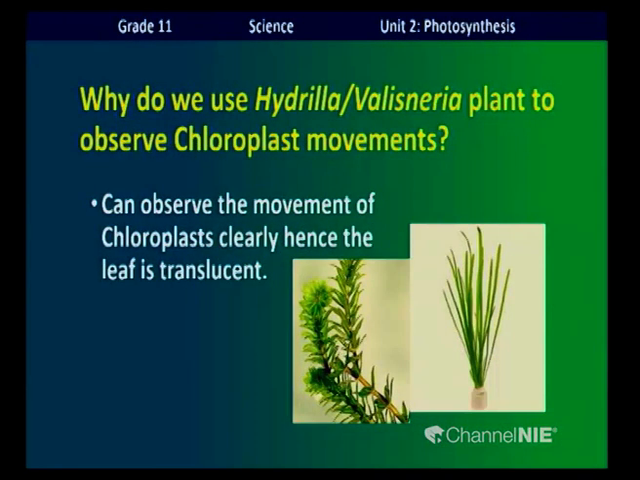Why do we use Hydrilla or Vallisneria plant to observe chloroplast movements? Yes, you are right. The movement of chloroplast can be clearly observed using these plants because they are translucent. These plants are translucent because they are aquatic plants. So we can observe the movement of chloroplast clearly using this type of plant, children.